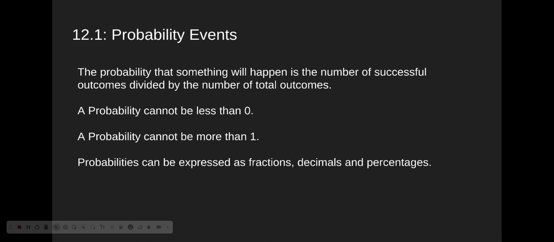This is 12-1. The probability that something will happen is the number of successful outcomes divided by the total possible number of outcomes. So this means that a probability can never be less than 0 and can never be more than 1. You can express probabilities any way.